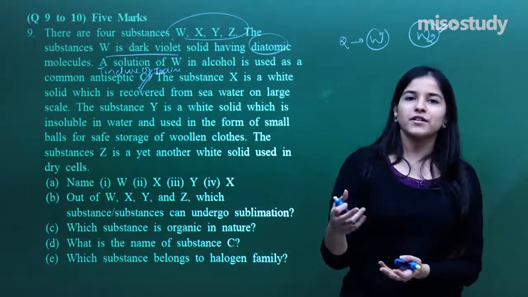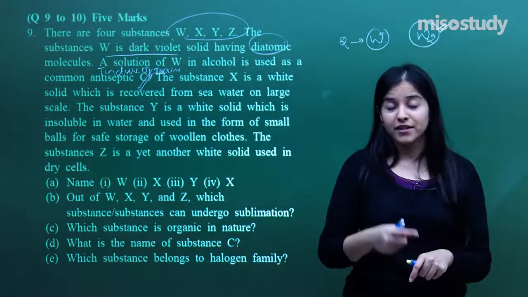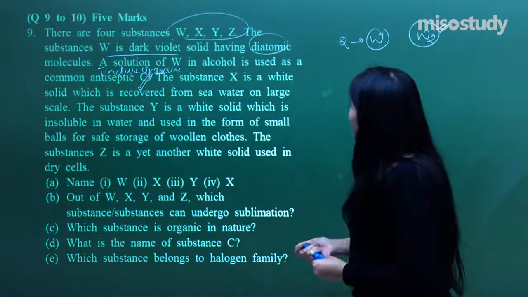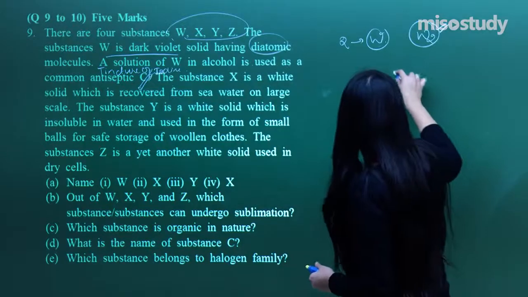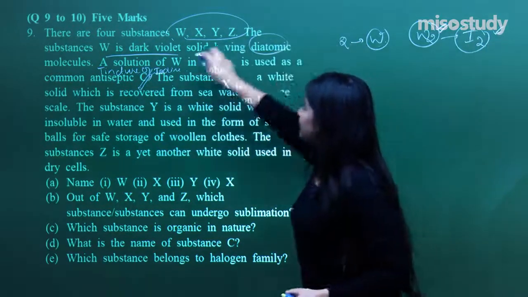You must have gone to the doctor, he must have applied that brownish colored thing on your hand if you got hurt. So that is nothing but the tincture of iodine, an antiseptic. Okay, so I have got that W is nothing but I2, and you know it is dark violet in color.